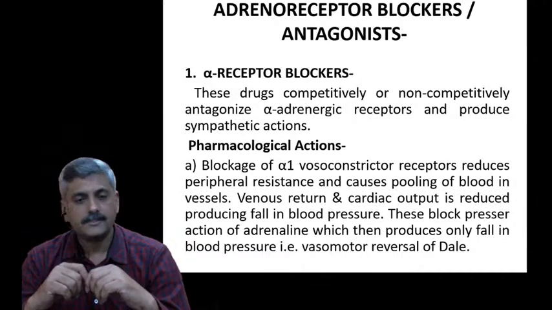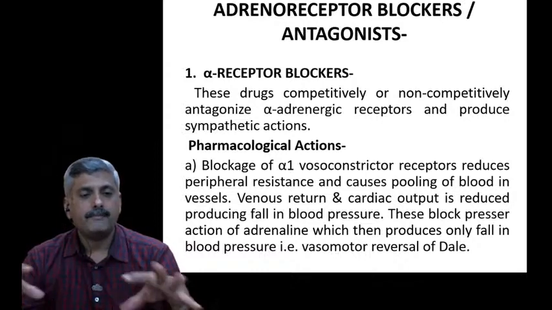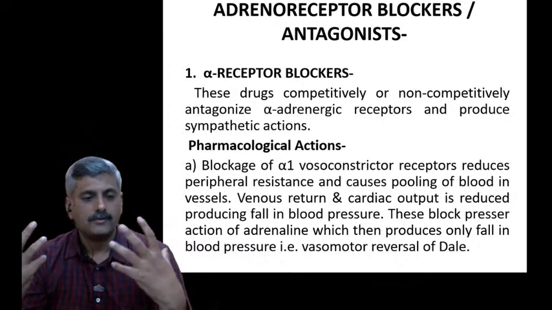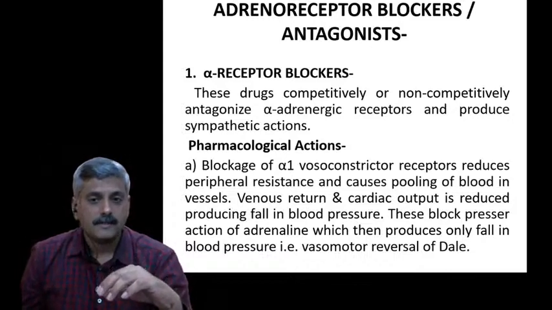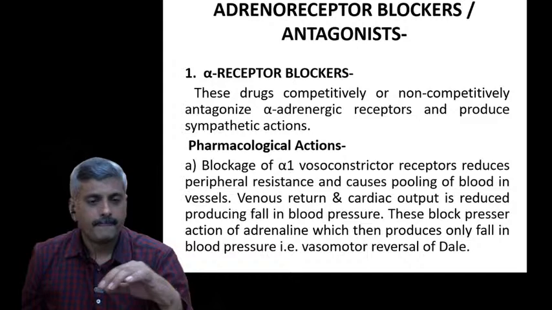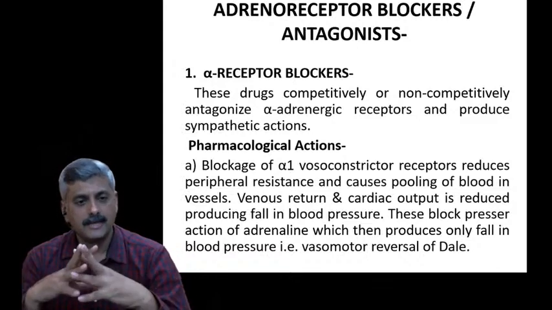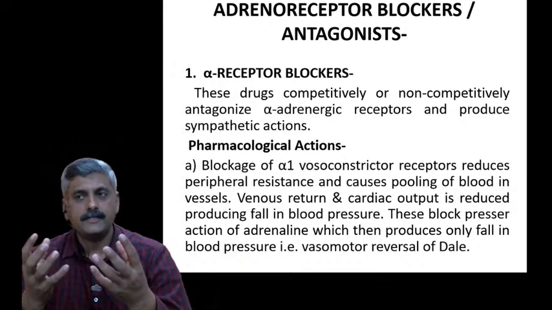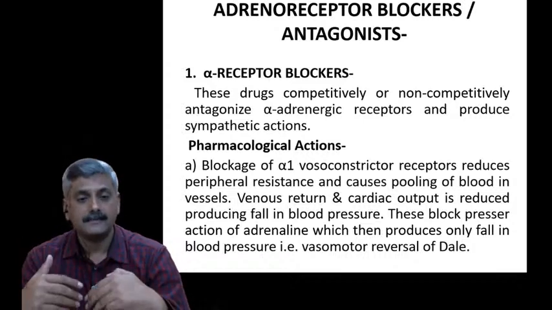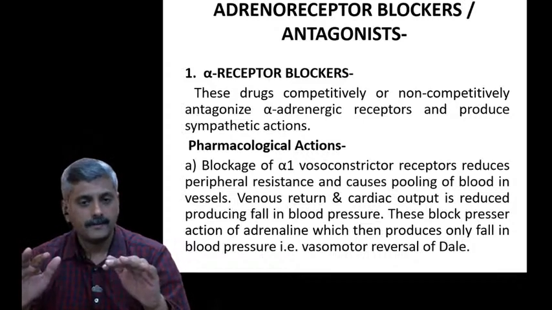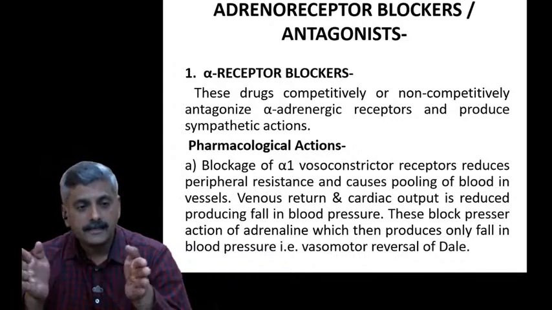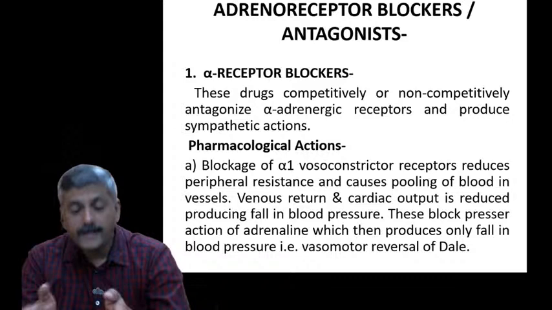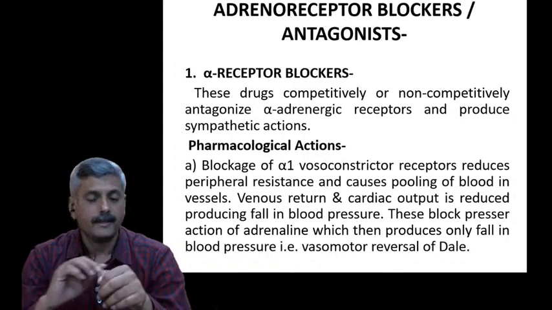But what happens due to the decrease in peripheral blood vessel resistance? The blood vessels get relaxed. Due to the relaxation, the sufficient pressure which should be exerted is not maintained. To maintain that pressure, vasoconstriction is needed, which is avoided due to this blocking.